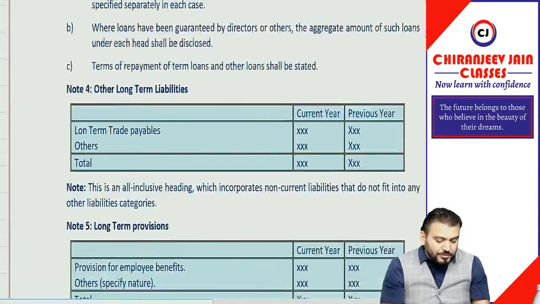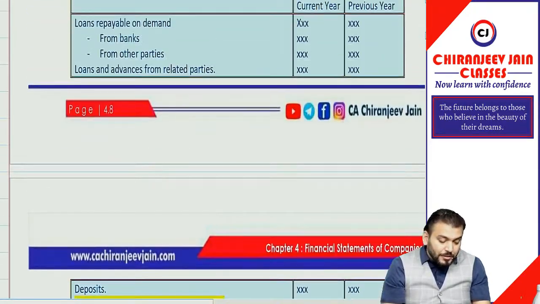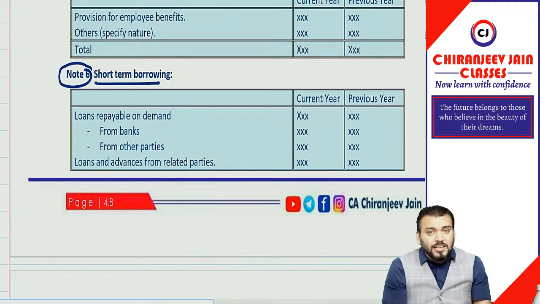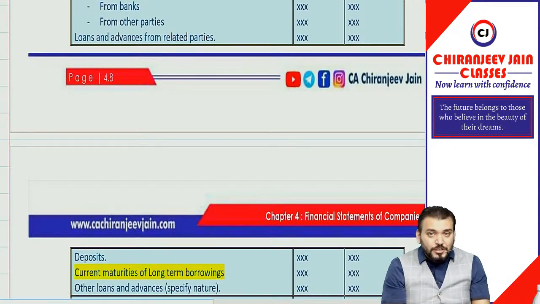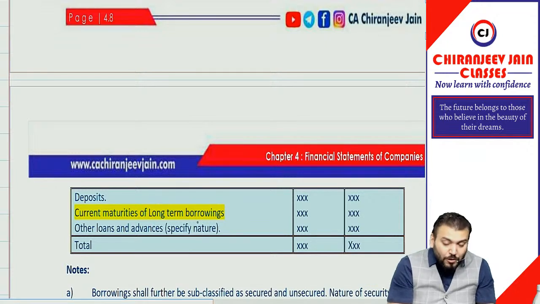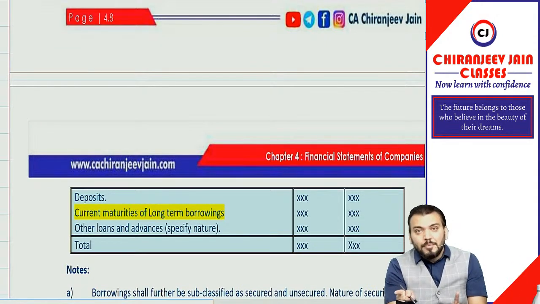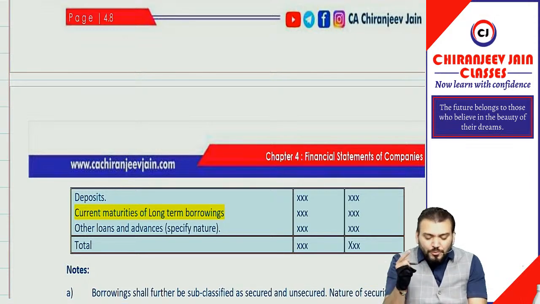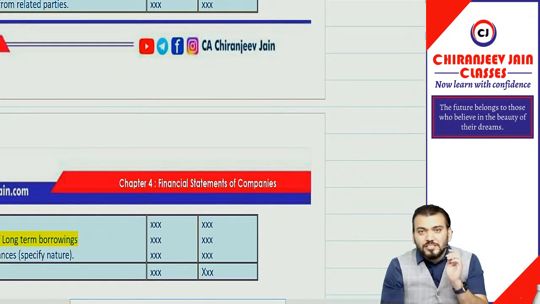The next very important amendment is short-term borrowing. Previously we used to disclose current maturities of long-term borrowing under other current liabilities. If you remember, we have done this in hire purchase, in lease, and also in borrowing.